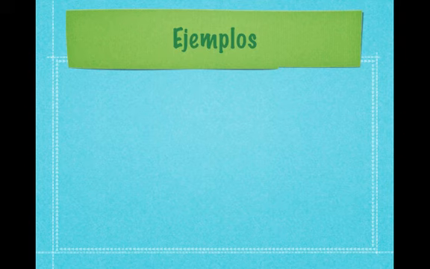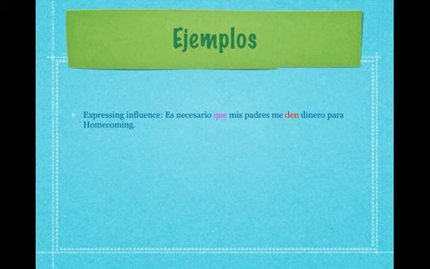So I have some ejemplos here. For expressing influence, es necesario que mis padres me den dinero para homecoming. Okay, so I've put "que" in a color because I want you to look at the "que" in these examples as the word that divides the sentence between independent clause and dependent clause. In the independent clause, you have the verb es, and in the dependent clause, you have the verb in red, which is the subjunctive verb, den. It's necessary that my parents give me money for homecoming. You are expressing influence over your parents.